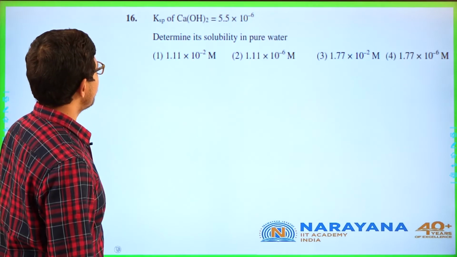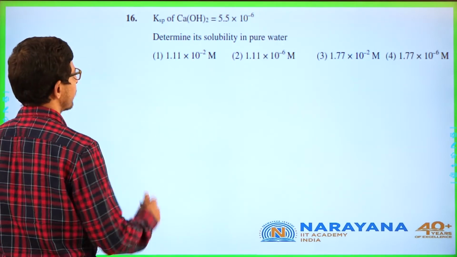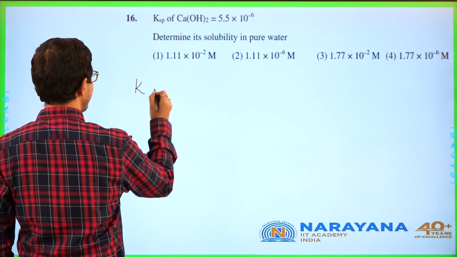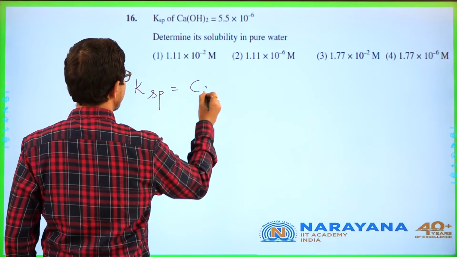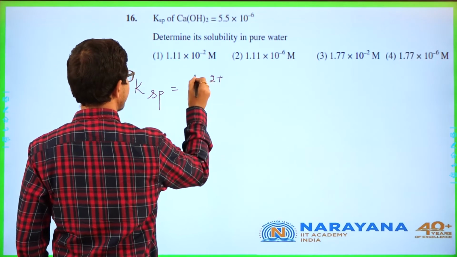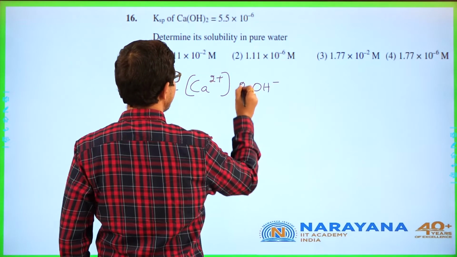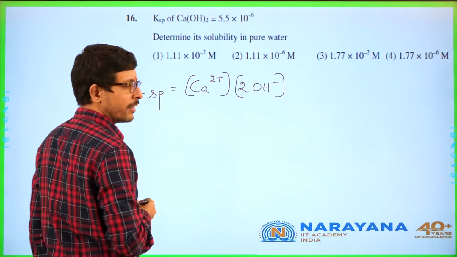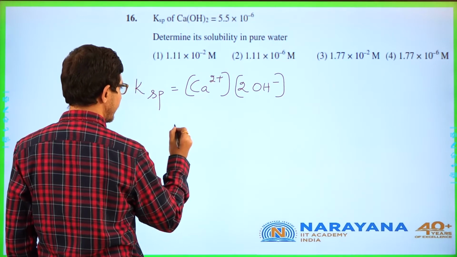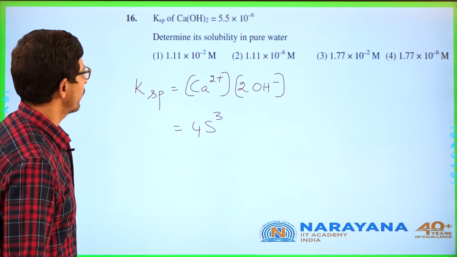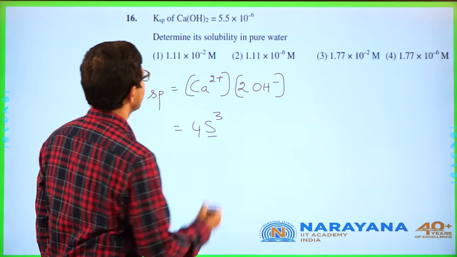Ksp of calcium hydroxide is 5.5 into 10 power minus 6. So Ksp is equal to Ca2 plus and you have 2OH minus. So once you consider this, the relation that you get is 4s cube. They are asking you s.